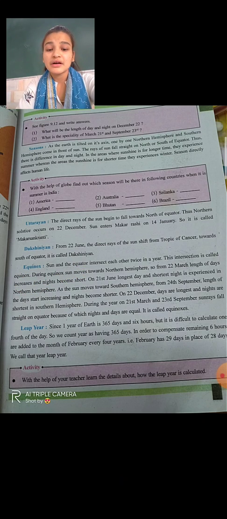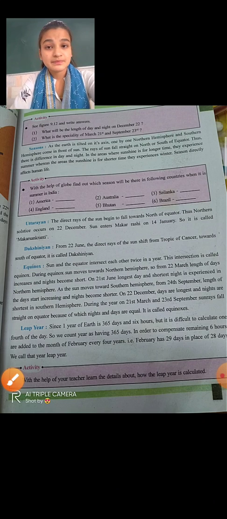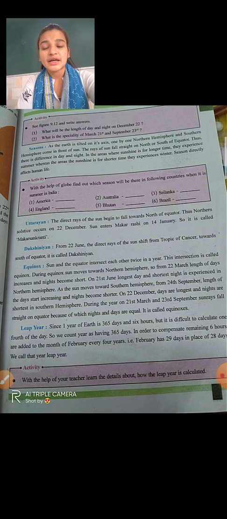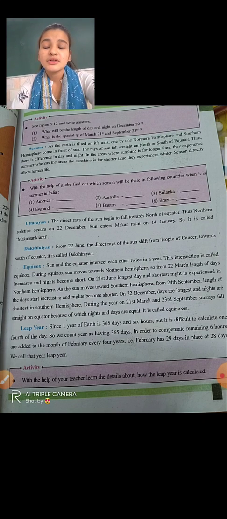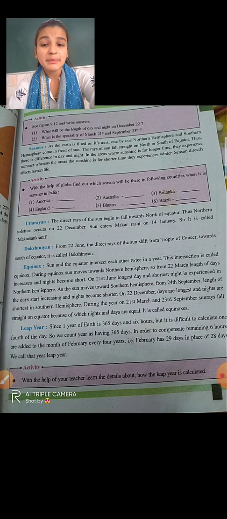Now, leap year. What is called a leap year? Leap year comes once in 4 years, right? After 3 years or 4 years, it will come one time, okay? So now let's see what a leap year is.